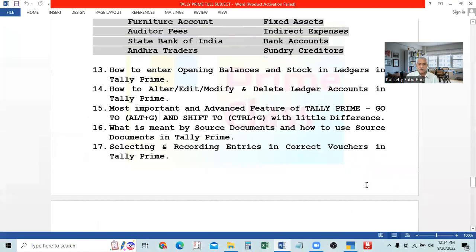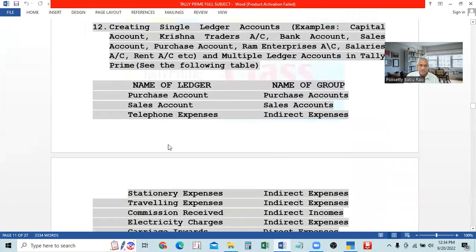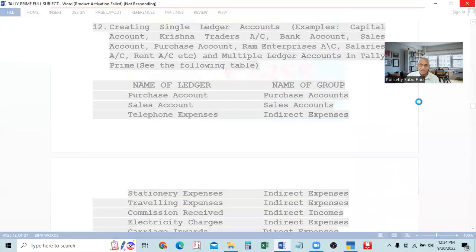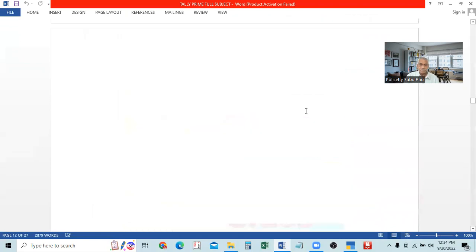Okay, so we completed how to create the ledgers. Single ledgers we have seen with some examples, and multiple ledgers with different groups. All this we have learned. Now what we are going to do is now.